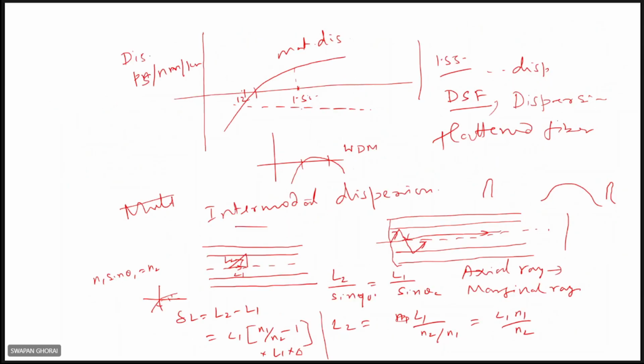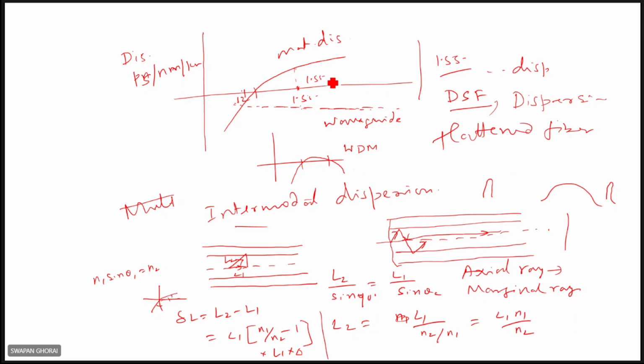And if you just plot the waveguide dispersion and the material dispersion, you have seen the material dispersion is 0 at 1.27 and then it keeps increasing. But the waveguide dispersion is in this nature, right? Interestingly, if these two dispersions are compensated, generally it is compensated at 1.55 microns.